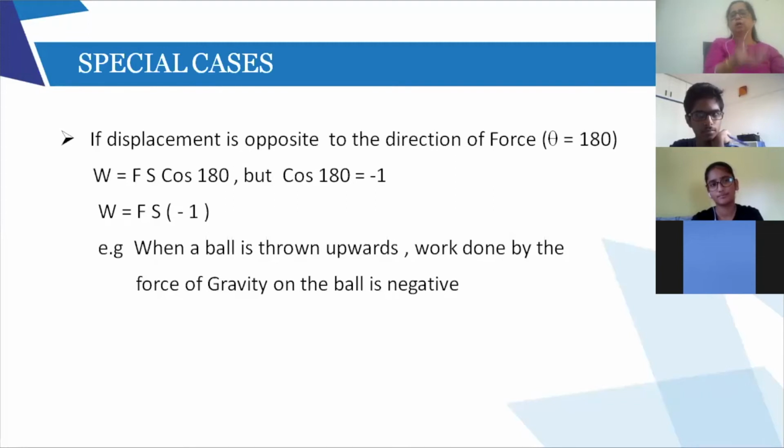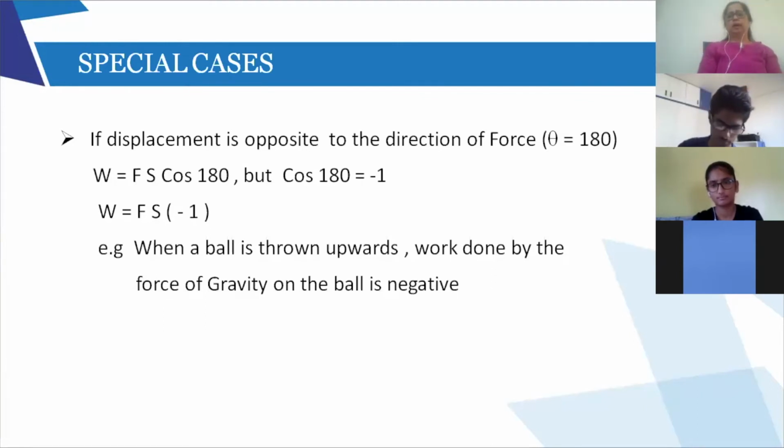So the ball is going upwards. The gravity is trying to pull the ball down, right? But the ball is going in exactly opposite direction. So in this case, the work done by the force of gravity on the ball is considered to be negative. One more example.